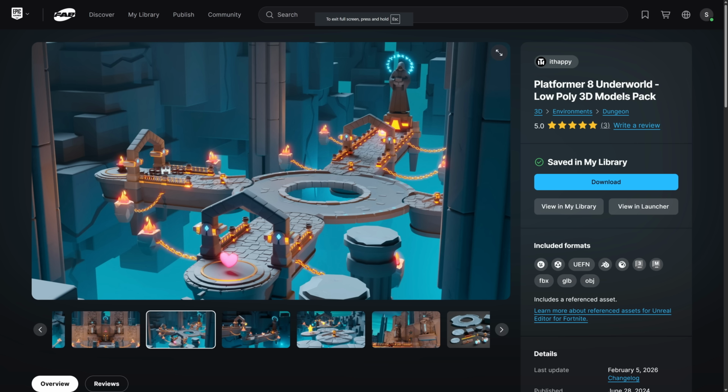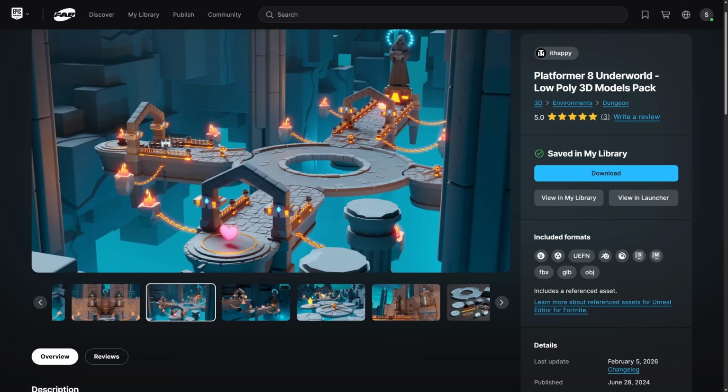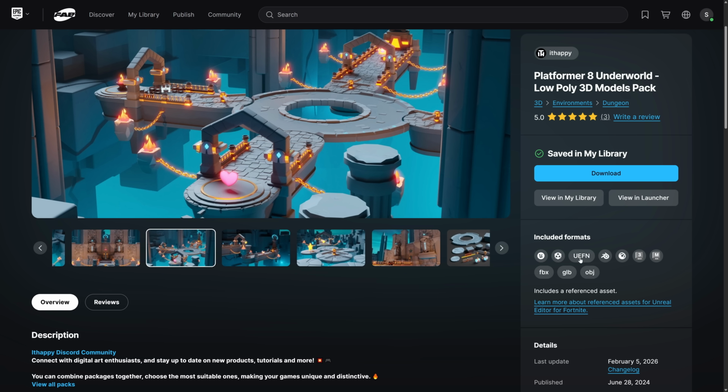So again, we have the Platformer 8 Underworld Low Poly 3D Models Pack. You want to pick this one up, basically just pick a version of it. Doesn't matter. Epic Games are picking up the tab, so grab the Pro version. But you can see this one is available for like everything. Unreal, Unity, UEFN, Blender, Cinema 4D, 3D Studio Max, Maya, FBX, GLB, and OBJ. So pick a format. If it can load 3D files, it can use this particular asset. So you got 2 weeks to add these to cart.